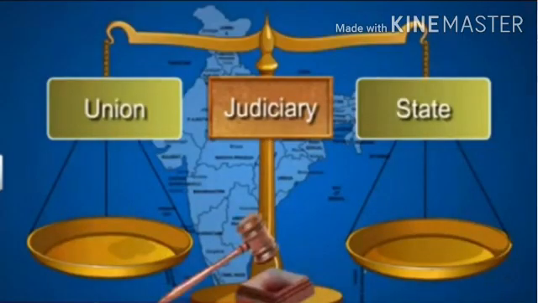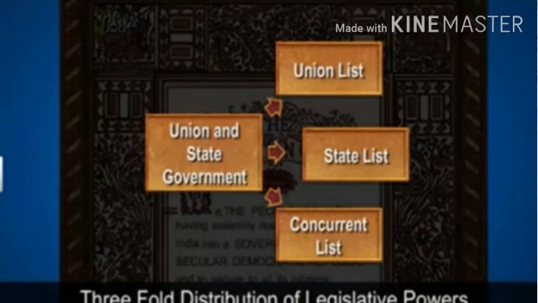The constitution originally provided a two-tier system of government, that is one union government or central government and the state government. But later a third tier of the federation was added in the form of local government, that is panchayat and municipalities.